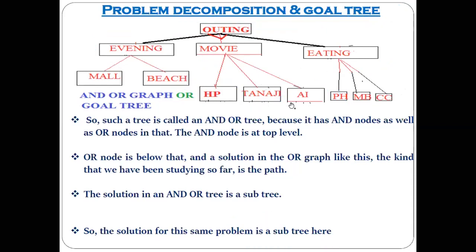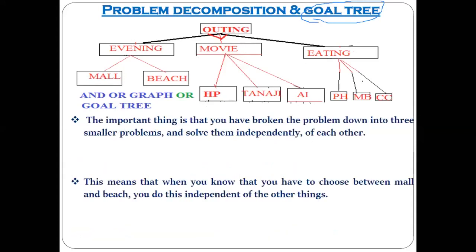Okay, so this is the point of problem decomposition. And to do problem decomposition, we are taking the help of what? The goal tree. Got the idea? Goal tree is what? It is nothing but the combination of an and-or graph, where the and nodes represent the compulsory things that have to be done, and the or nodes indicate the optional things. Understood? So an 8 mark question is asked on these topics a number of times. So you have to take such an example and then explain the answer to that particular question. Understood? Yes, sir.